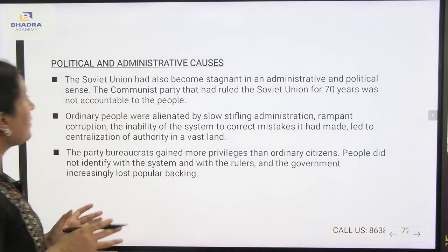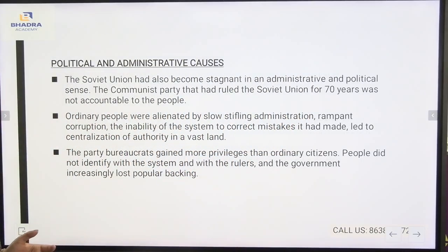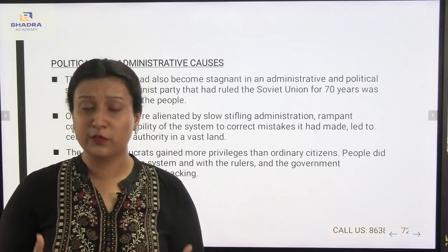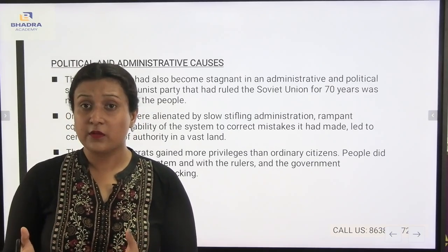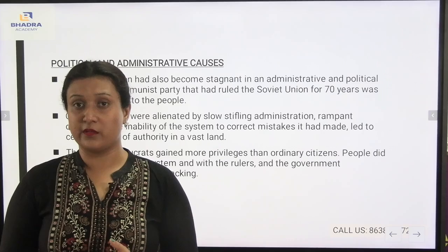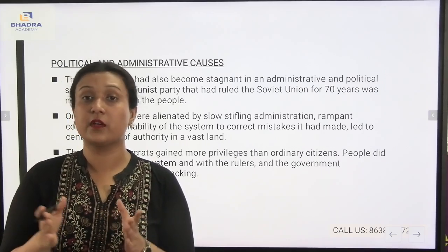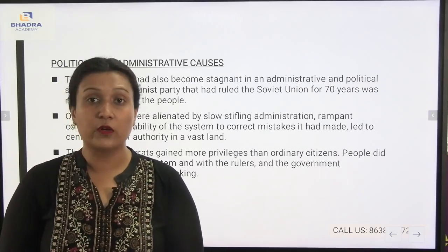Again comes the political and administrative causes. Now, what are the political and administrative causes? The Soviet Union had also become stagnant in an administrative and political sense. The Communist Party that had ruled the Soviet Union for 70 years was not accountable to the people. As a result, what had happened?